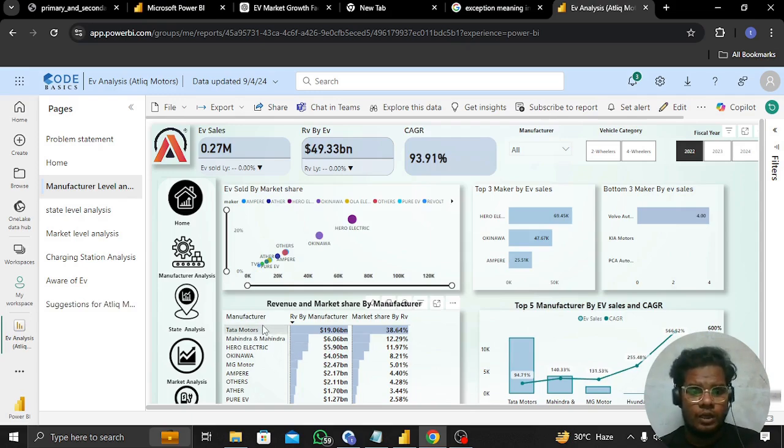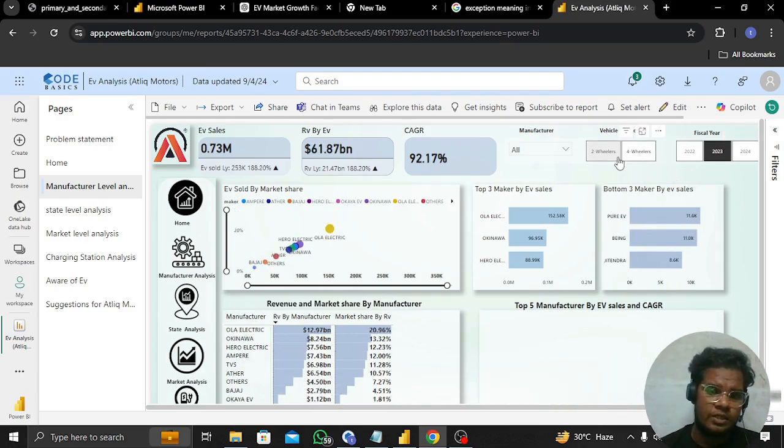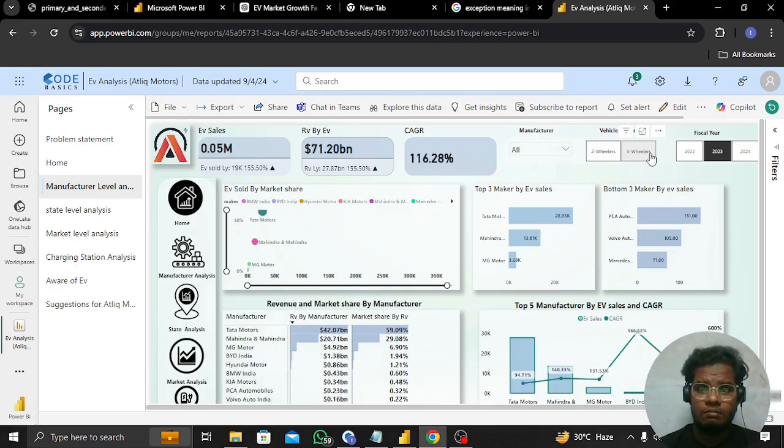In 2022, Tata Motors grabbed the first place and the market share is around 38.64. In 2023, again Tata Motors captures the first place. But when it comes to the two-wheeler vehicle category, things change. See, there is Ola Electric at 12.97 billion and the market share is 20.96, because the two-wheeler and four-wheeler categories are different, and how much revenue they are earning also differs depending upon the categories.